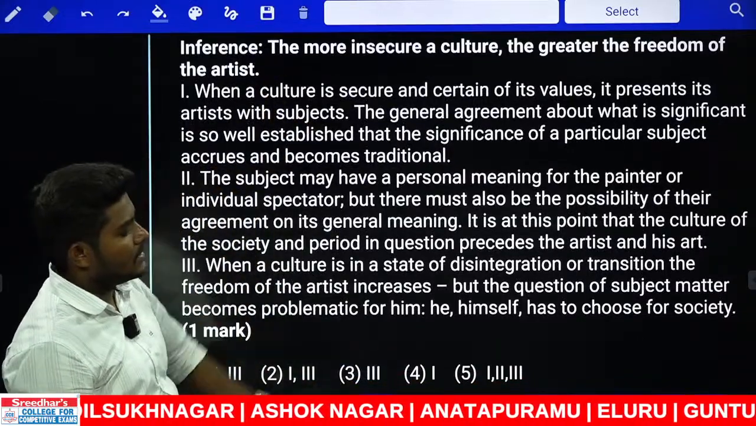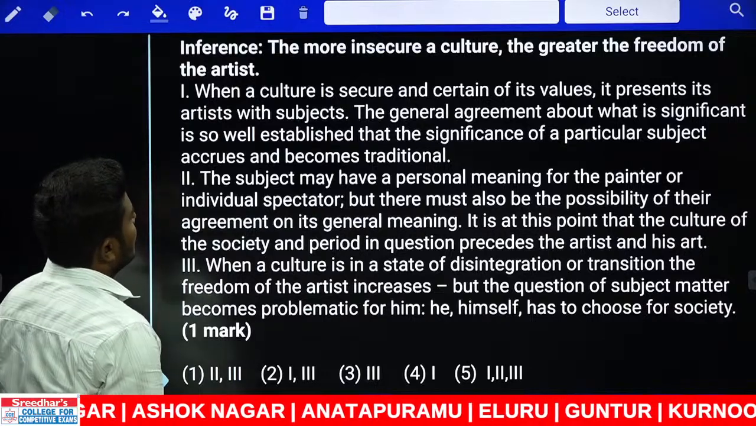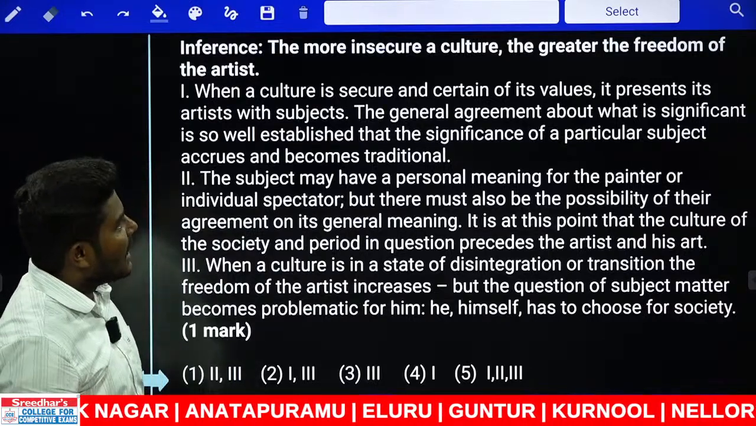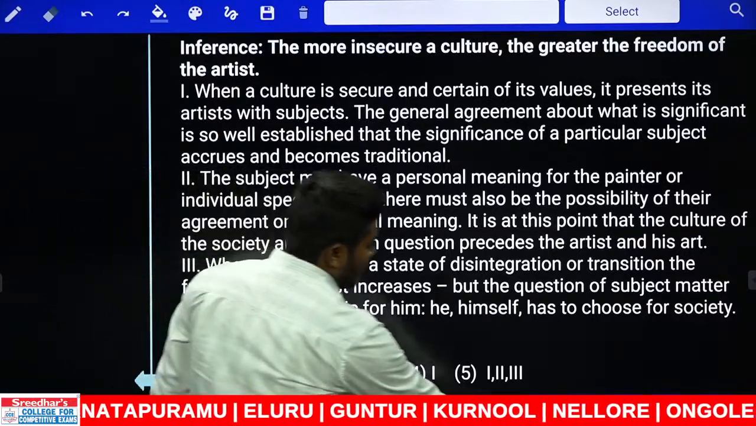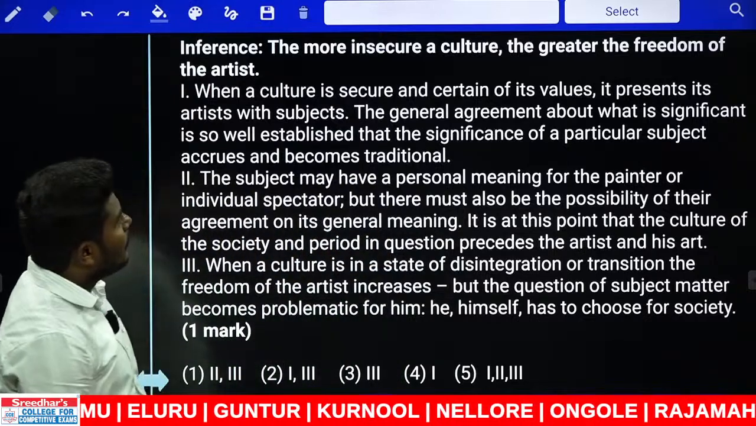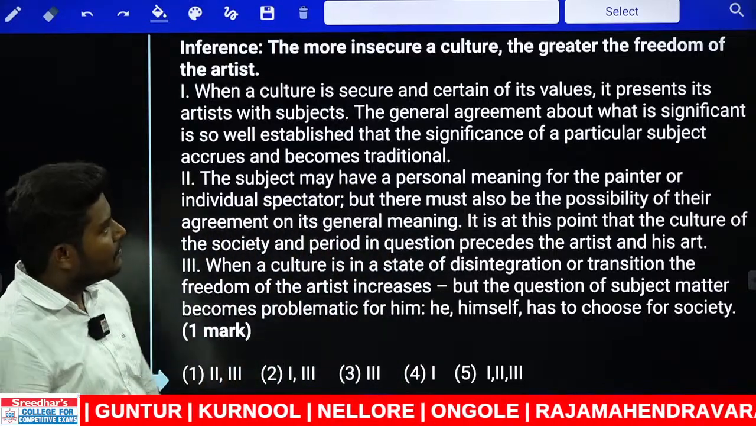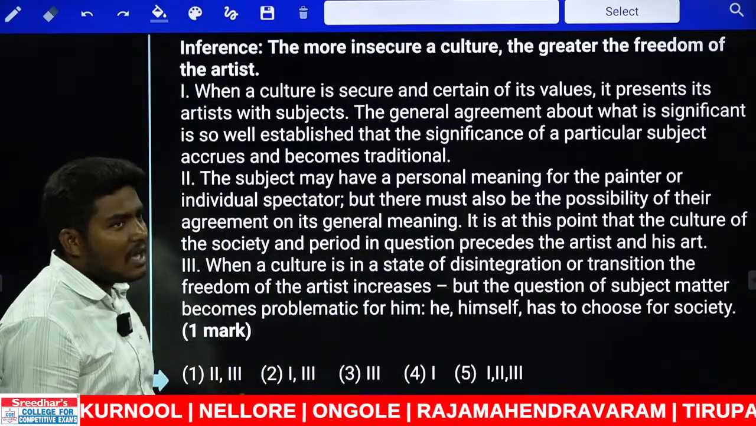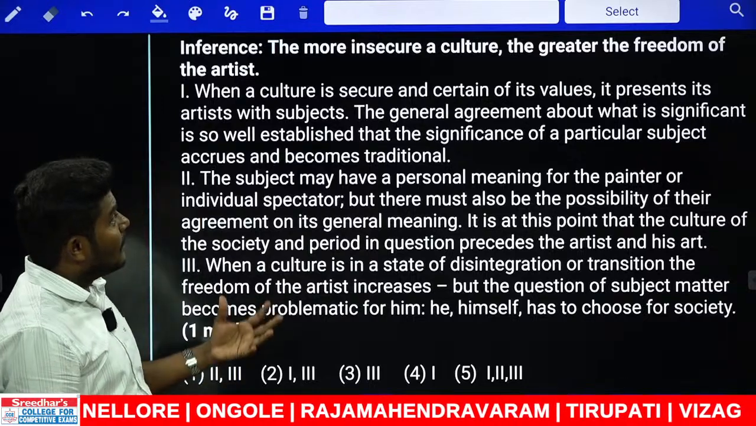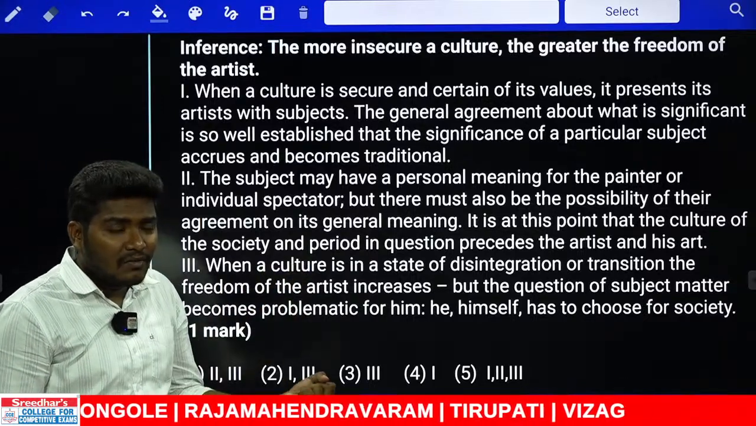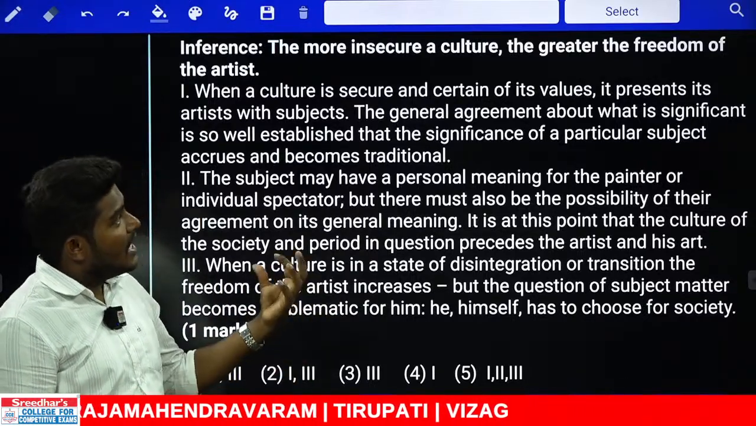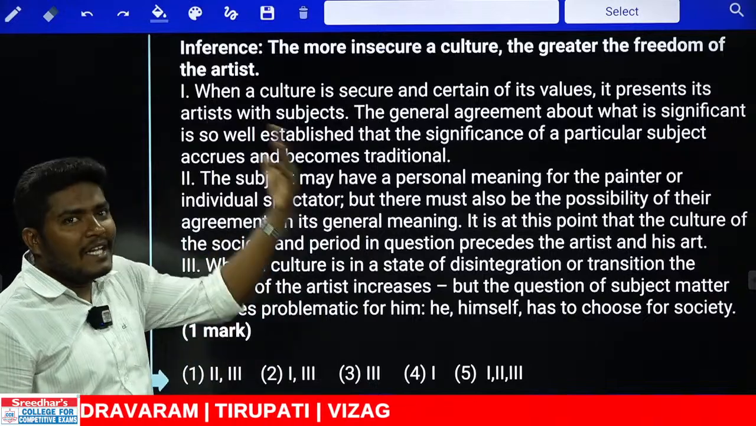Now what is the inference given? Look at the first one. The first one is, the more insecure a culture. Now the case is given like this. The more insecure a culture is, the greater the freedom of the artist. If the culture is insecure, then the freedom of artist can be great.